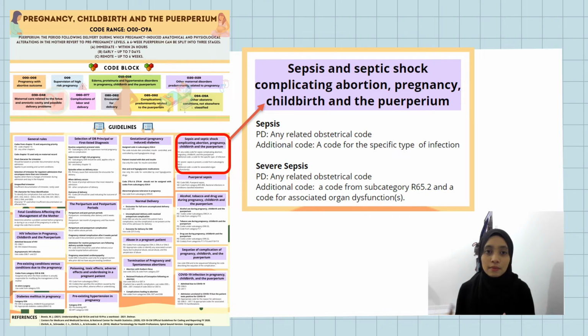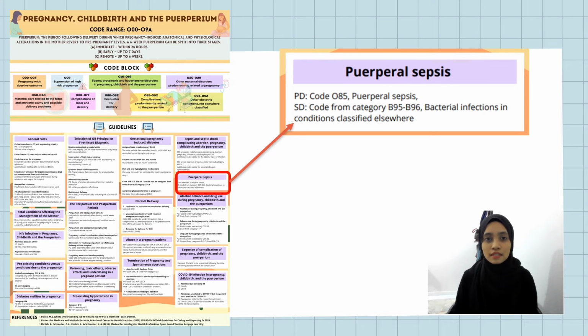If it is severe sepsis, a code from subcategory R65.2 and codes for associated organ dysfunction should be assigned as additional codes. Next, for puerperal sepsis, code O85 should be the principal diagnosis, and the secondary diagnosis is a code from category B95 until B96 to identify the infectious agent, and if applicable, use additional codes to identify severe sepsis R65.2- and any associated acute organ dysfunction. A code from category A40 or A41 should not be used for puerperal sepsis.